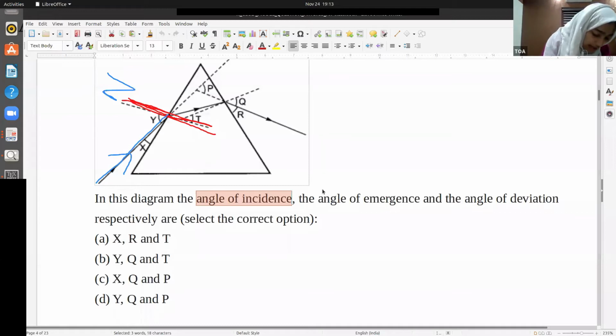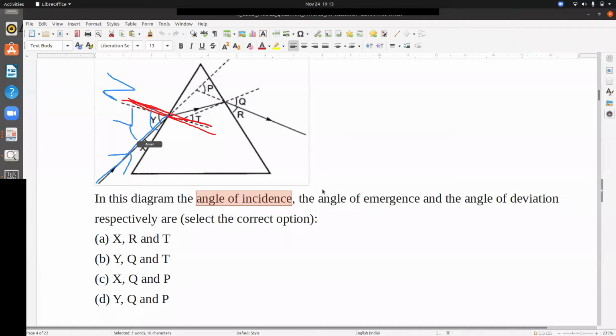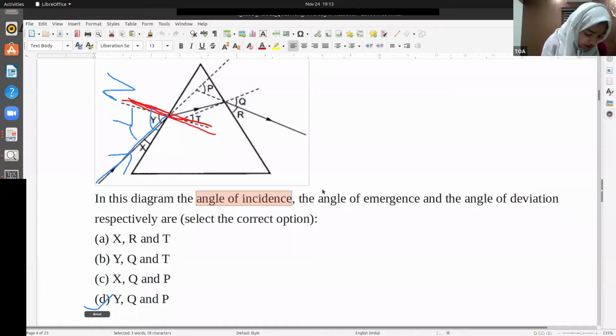So which is the angle of incidence? That is Y, right? Yes. So Y, either of these two options is correct. Then you just go through the options. You see, this is YQT and this is YQP. So the change is in T and P. So we'll look for the third one.